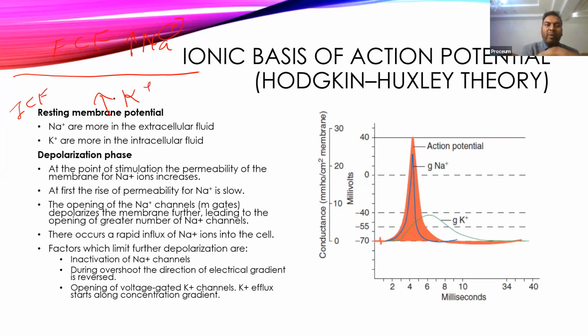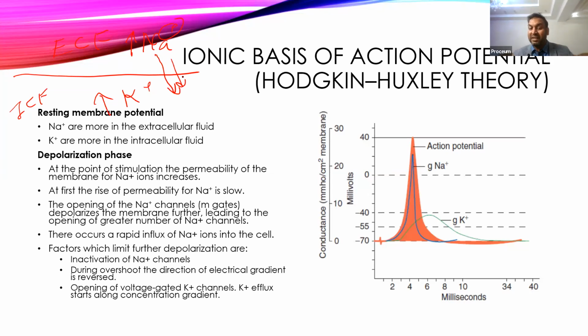Where will it move? It will move from high concentration to low concentration, and sodium will start entering inside the membrane. Sodium is positively charged, so positive ions entering the cell will increase the membrane potential. From minus 70 it goes to minus 65, minus 60. If the stimulus is strong enough, it can go up to even minus 55 millivolt.